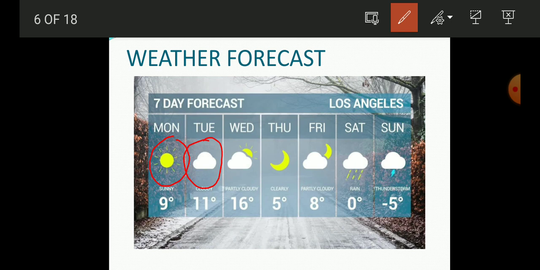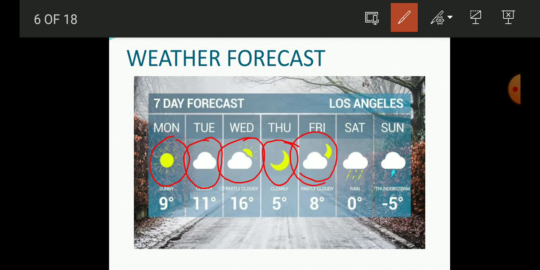In the third image there is partly cloudy, which means there is more cloudiness in the environment, and the sun is also there, but the rays do not reach us efficiently. So on that day you will say it is a partly cloudy day, and here this represents the clear day. Then this is partly cloudy again.